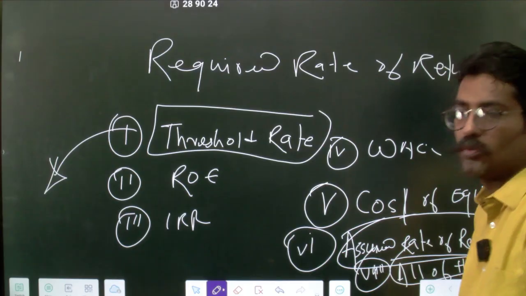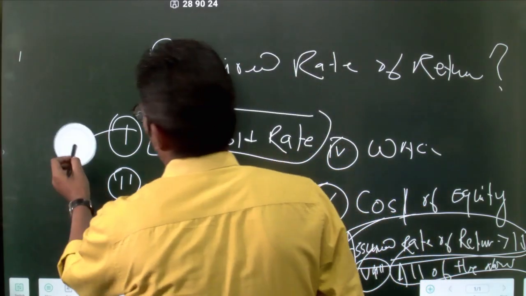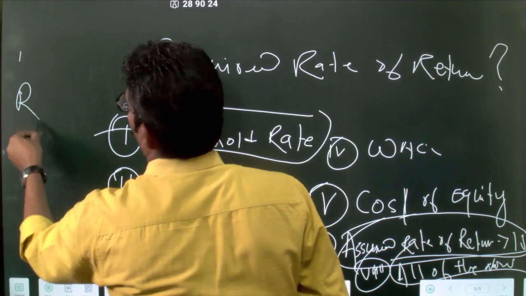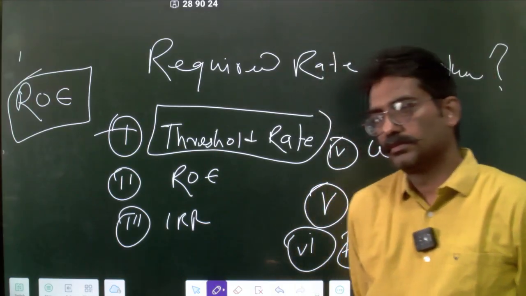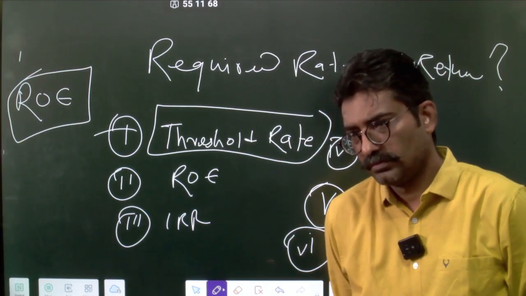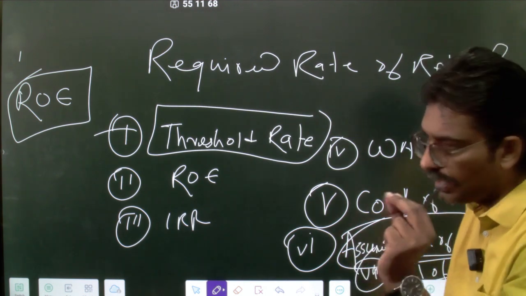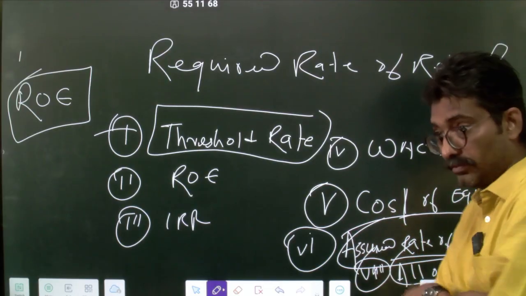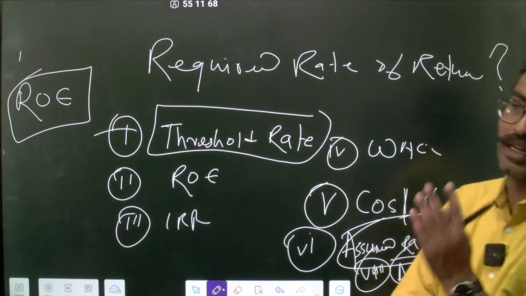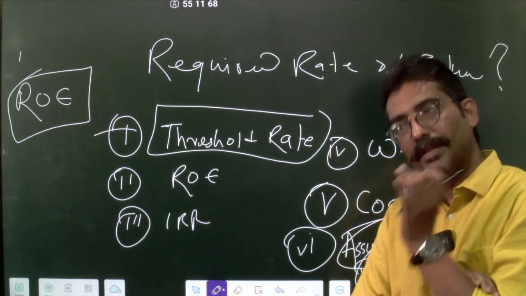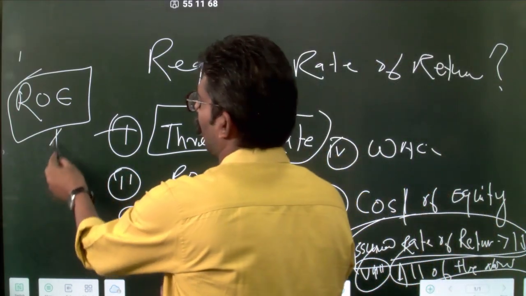Now let us understand ROE. What is ROE? Return on? Okay. So why would ROE be the required rate of return? बताइए. So when you are investing in any asset class, equity, when you are investing in the equity, say some listed company, you go back and check how much will I make if I take this risk. If I take this capital allocation, which is a risky capital allocation, how much money am I going to make? That is defined by ROE.